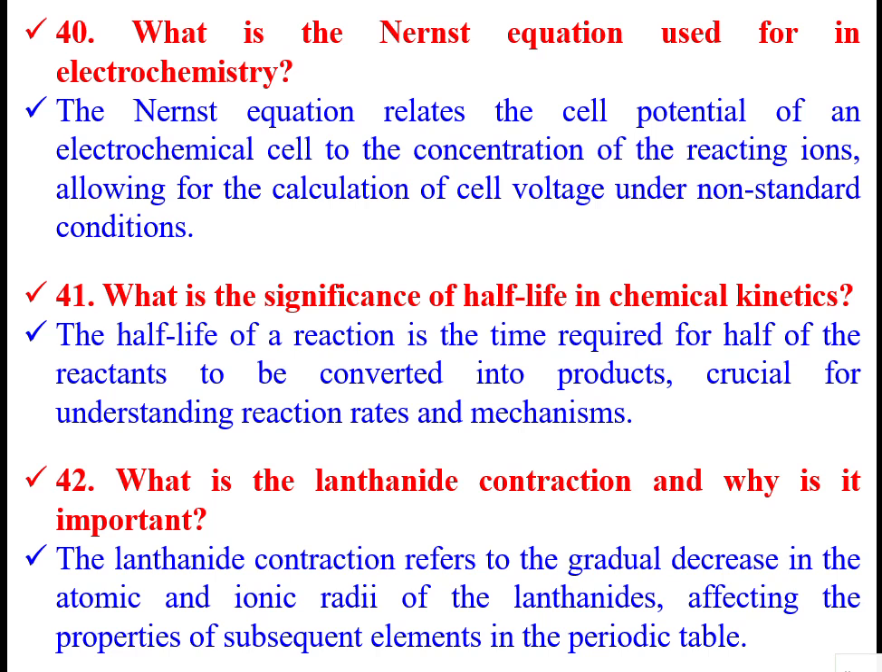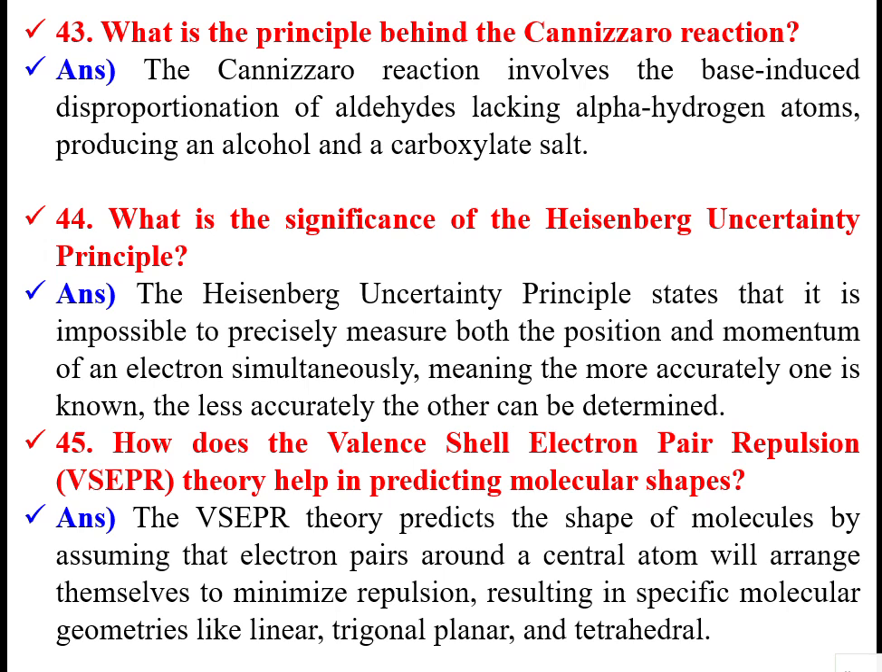What is the lanthanide contraction and why is it important? Lanthanide contraction refers to the gradual decrease in the atomic and ionic radii of lanthanides, affecting the properties of subsequent elements in the periodic table. Lanthanides are from 57 to 71.